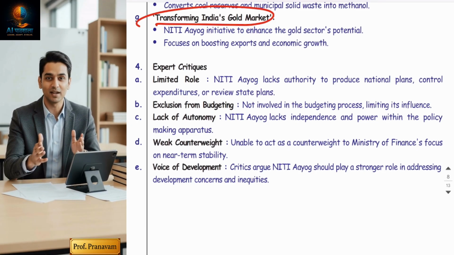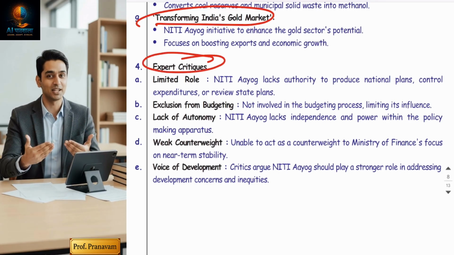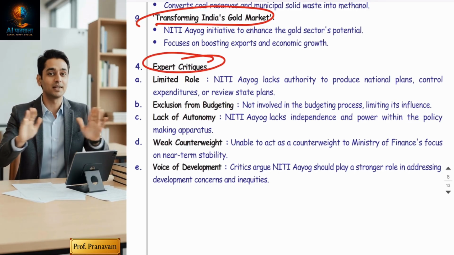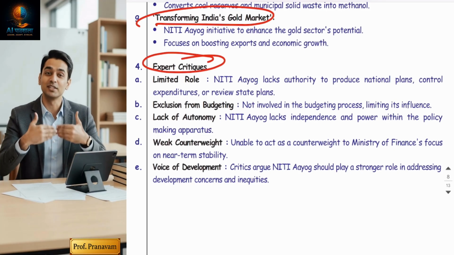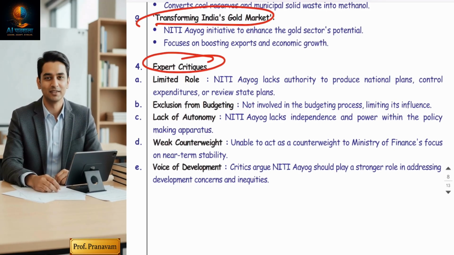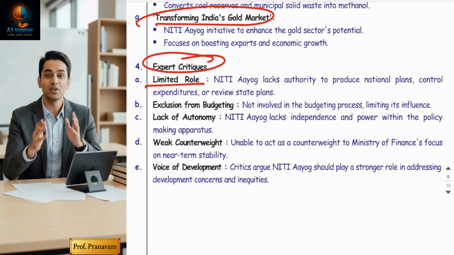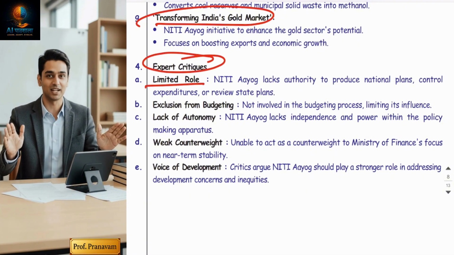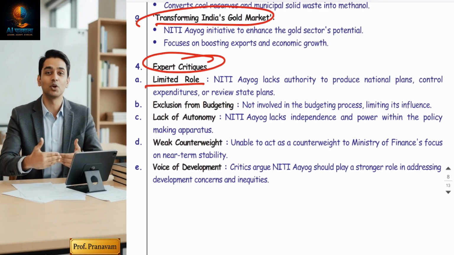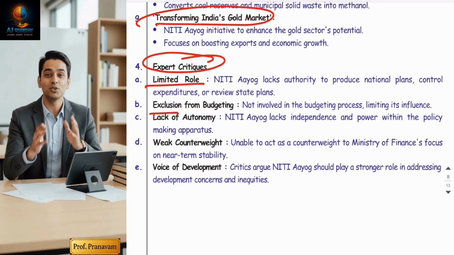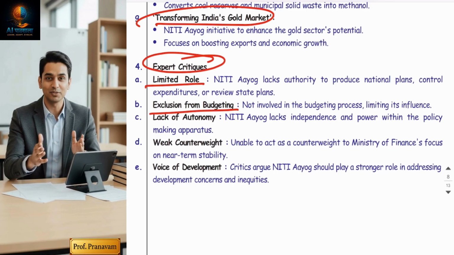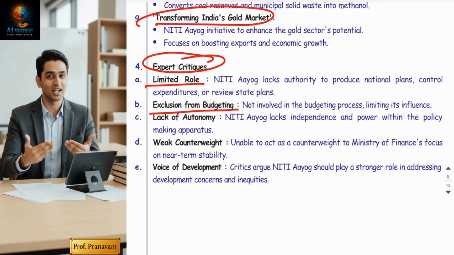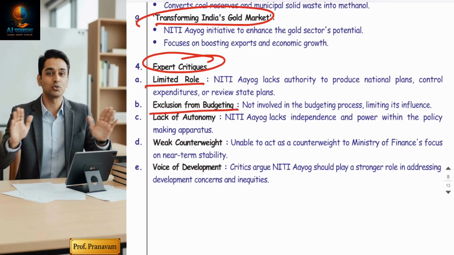So let's examine some criticisms. People have criticized NITI Aayog from certain points of view. They have said that NITI Aayog has limited authority and limited roles, that they just stick to the planning and are not involved in the actions. Exclusion from budgeting: NITI Aayog cannot be considered in budgeting. They can just do the planning.